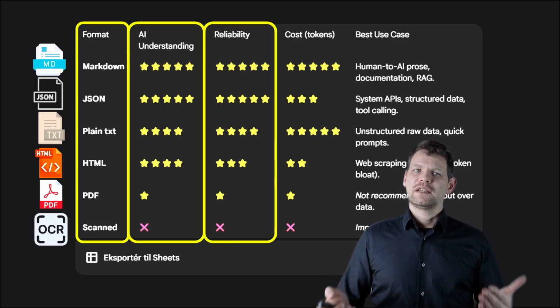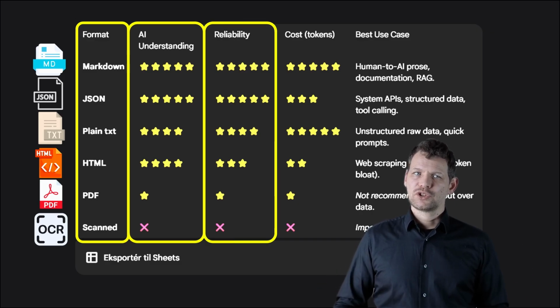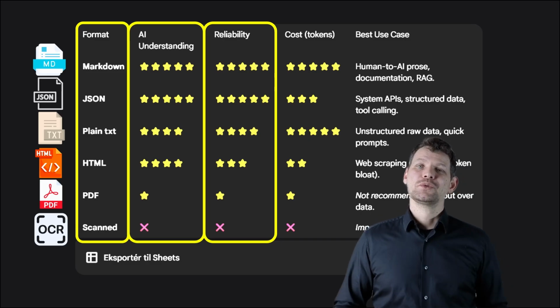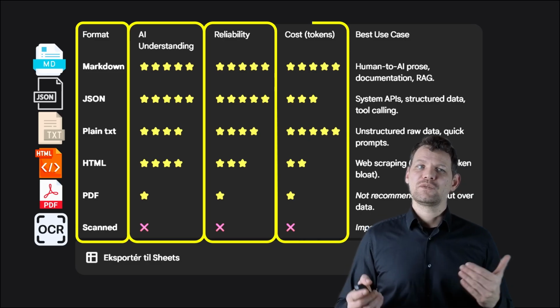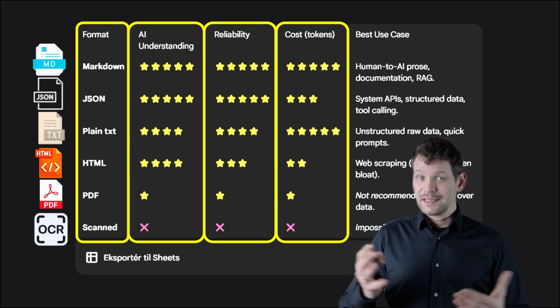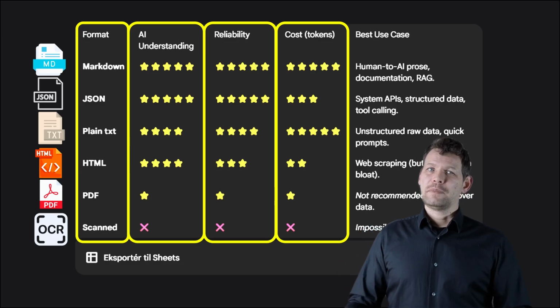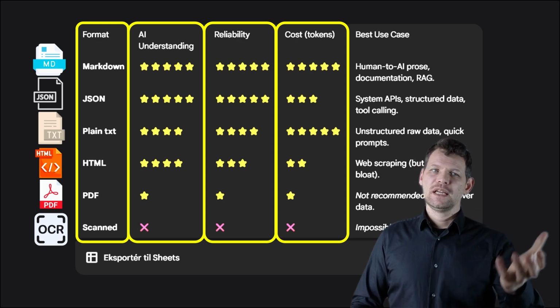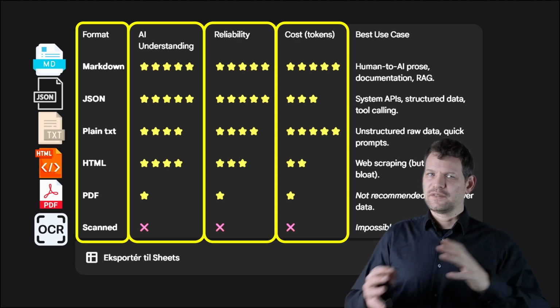It also affects the reliability of the models, that it's more reliable when we use the correct language. And the amount of tokens used to convert this is a huge difference too. With Markdown, it's very efficient. If we use JSON, not so much. HTML, not so much. PDF, not at all.